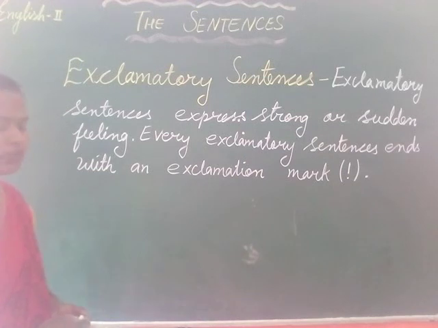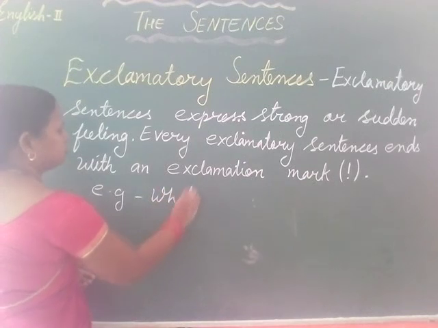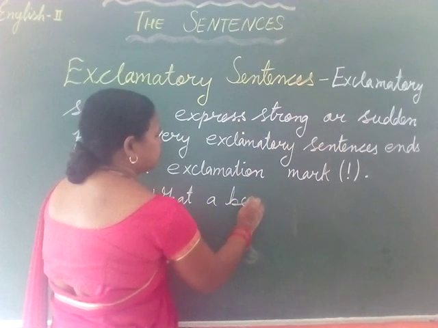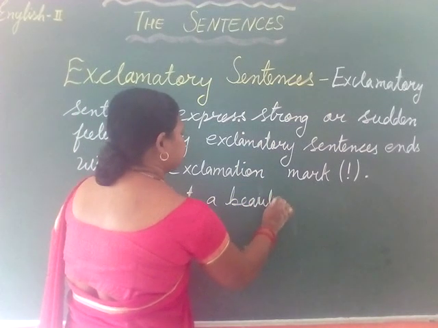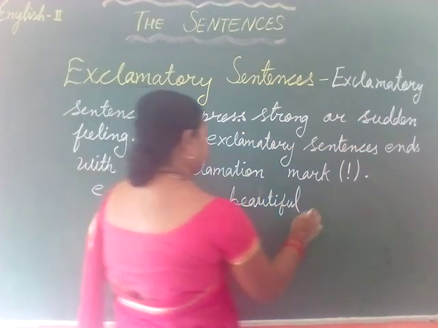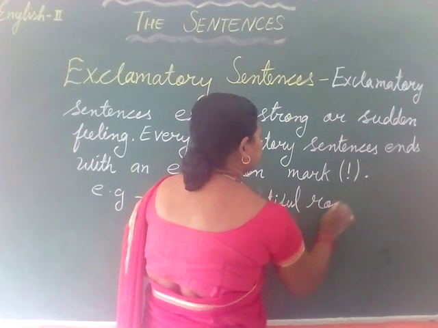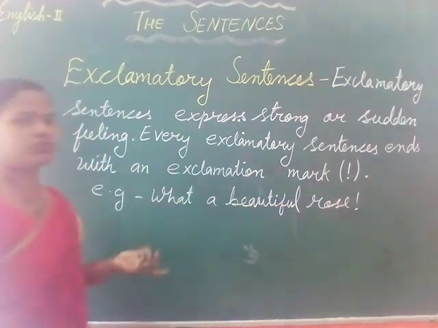Let's see the examples. For example, what a beautiful rose.